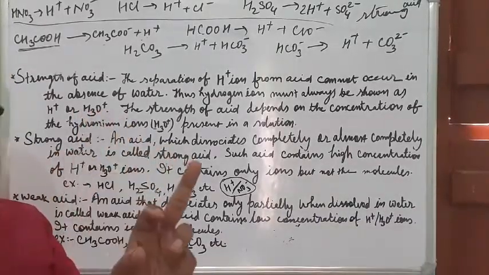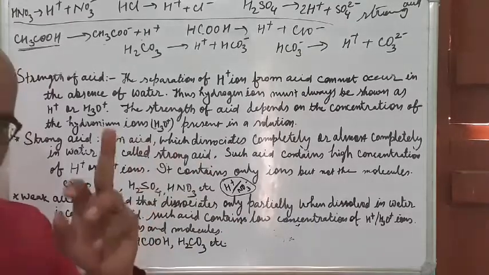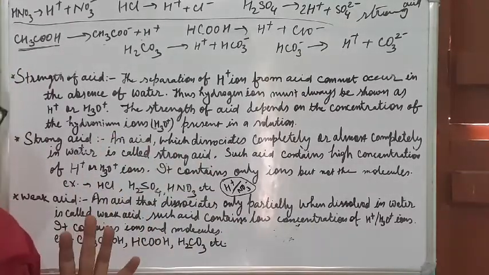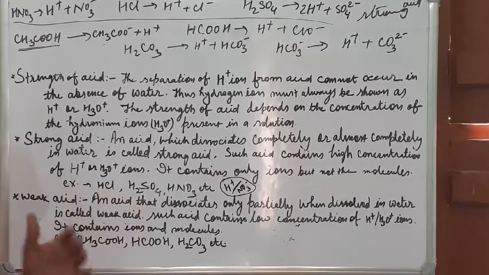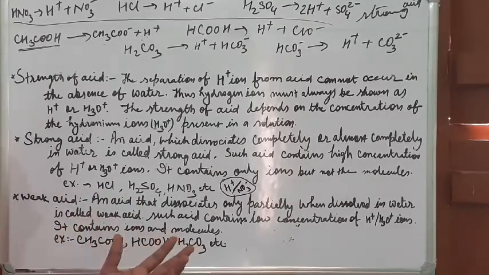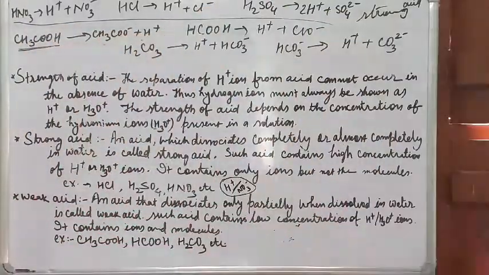So in this way we can say weak acids are those acids which contain ions as well as molecules, whereas strong acids are those type of acids which contain only ions. Okay, so these are the parameters on which we can say that they are strong acid and weak acid. So I think you might have understood. If you have any other confusion, feel free to contact me. Okay, thank you very much. Have a nice day.